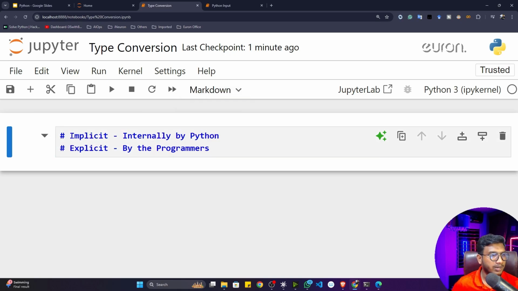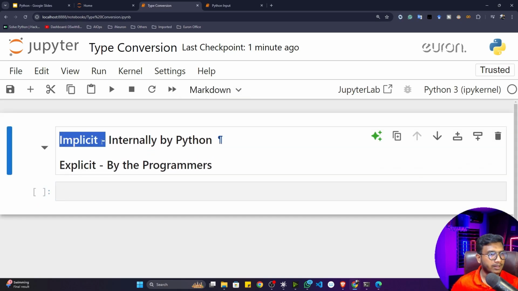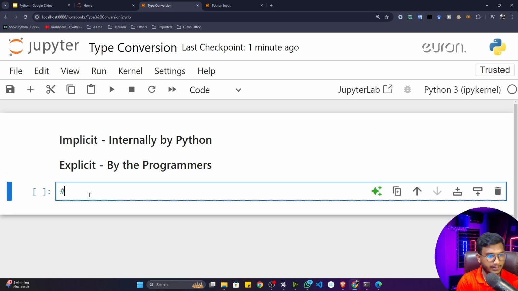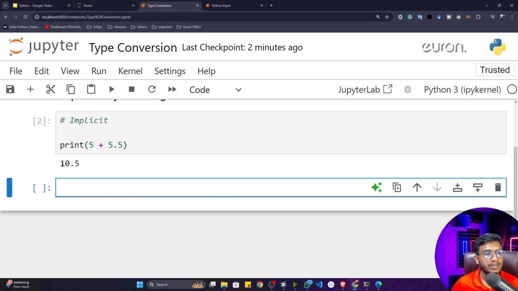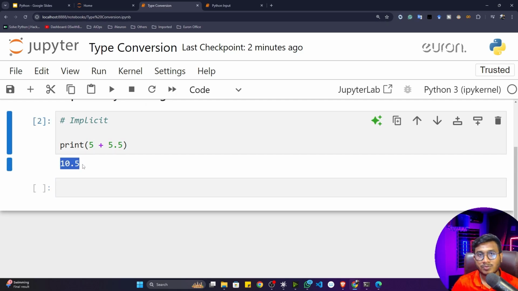So first of all, let me give you one implicit type conversion example. Let's say I print this statement: print, and inside that, 5 plus 5.5. If I print this statement, what will be the output? Just try to pause this video and try to comment. If I execute this program, you'll see that the output would be 10.5.